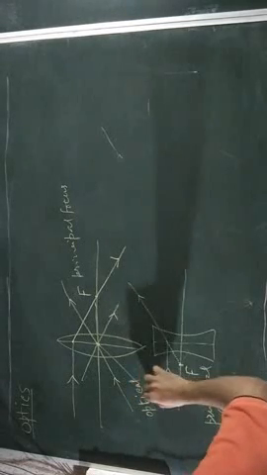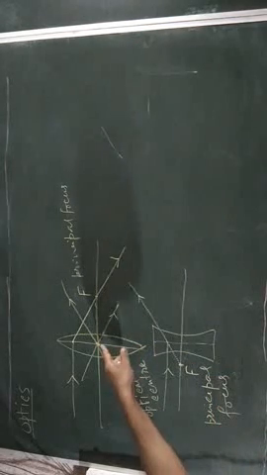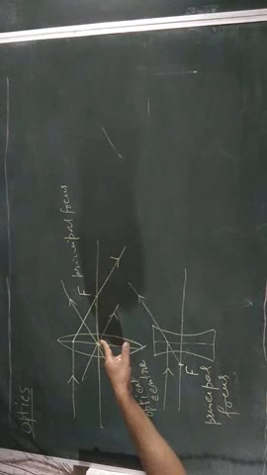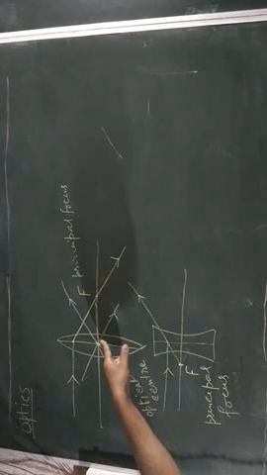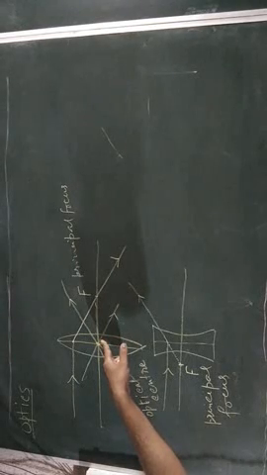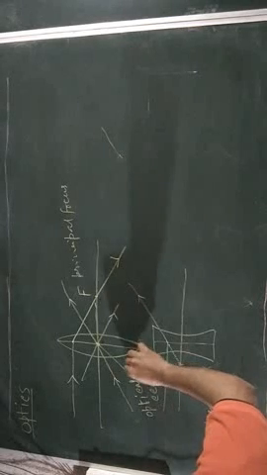Optical center. This is a point inside the lens, exactly in the middle of the lens, through which when any ray passes, it does not deviate after being refracted. This point is called optical center. It is usually denoted by O.